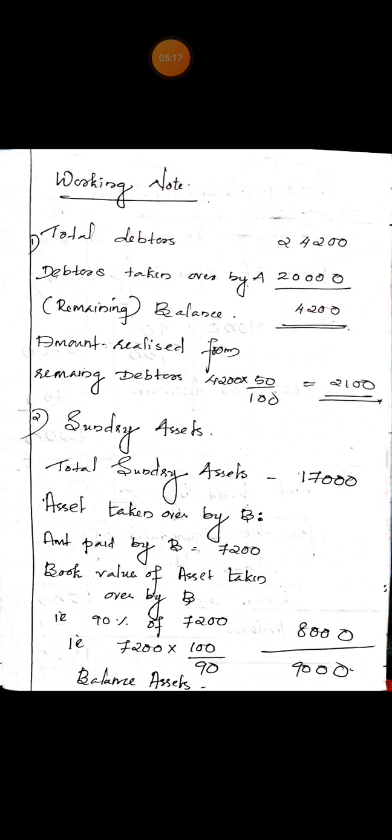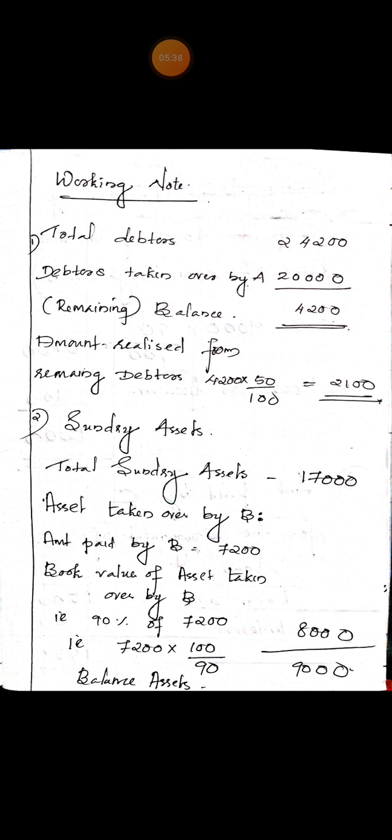Third adjustment: C is to take over the remaining sundry assets at 90% of the book value, less 100 as discount. For that, we have to calculate the remaining sundry assets. Working note number 2, sundry assets. Total sundry assets were rupees 17,000. The asset taken over by B: amount paid by B is rupees 7,200, that is 10% less than the book value, in other words 90% of the book value.